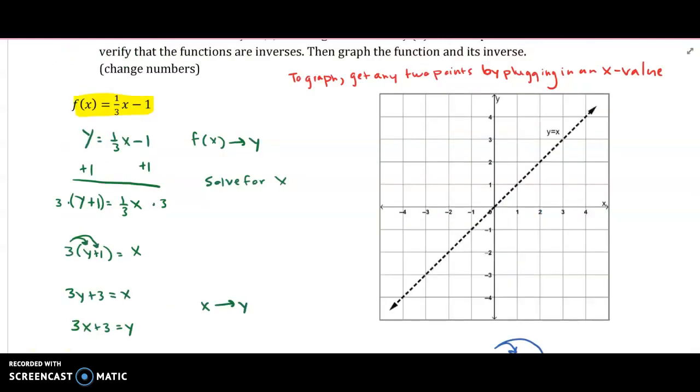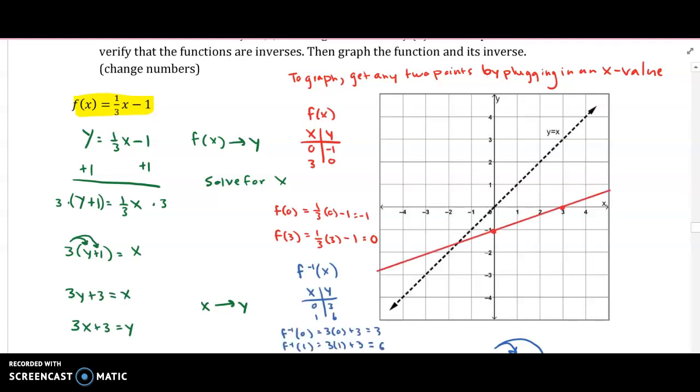Now we have to graph. There's f of x in the line. So there are the points in the line, and they should reflect. So now help each other.